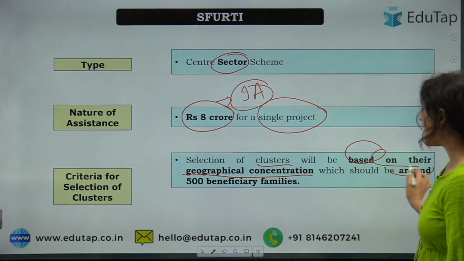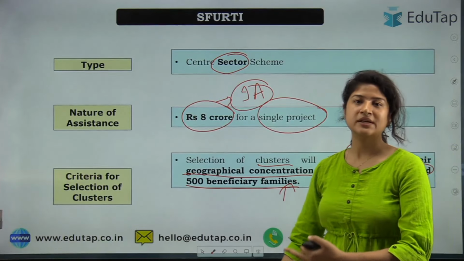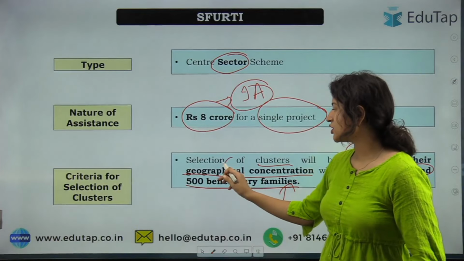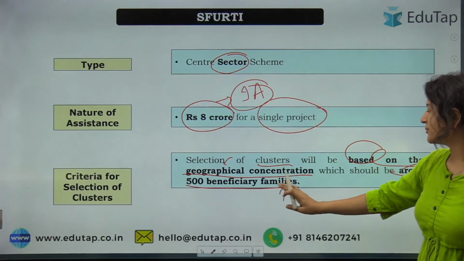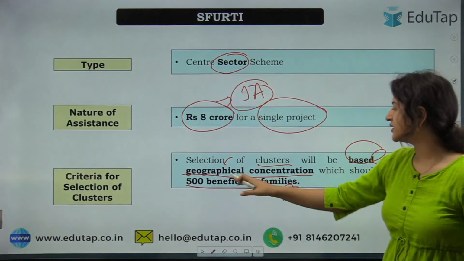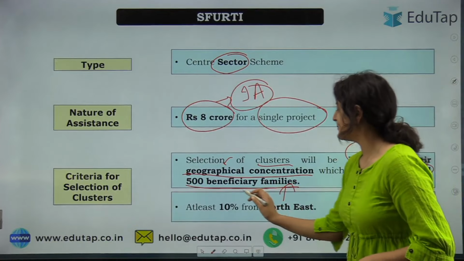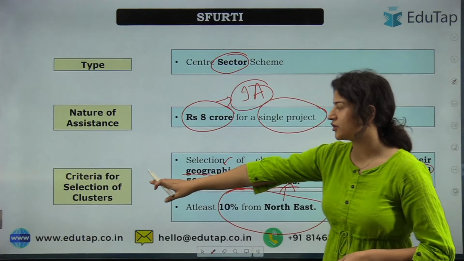It should be around 500 beneficiary families. For example, if in some place only 400 families are living, but according to the geographical area that is sufficient, that would also be considered, but it should be around 500 beneficiary families to form a cluster. Apart from that, 10% from the northeast will be considered for the clusters.